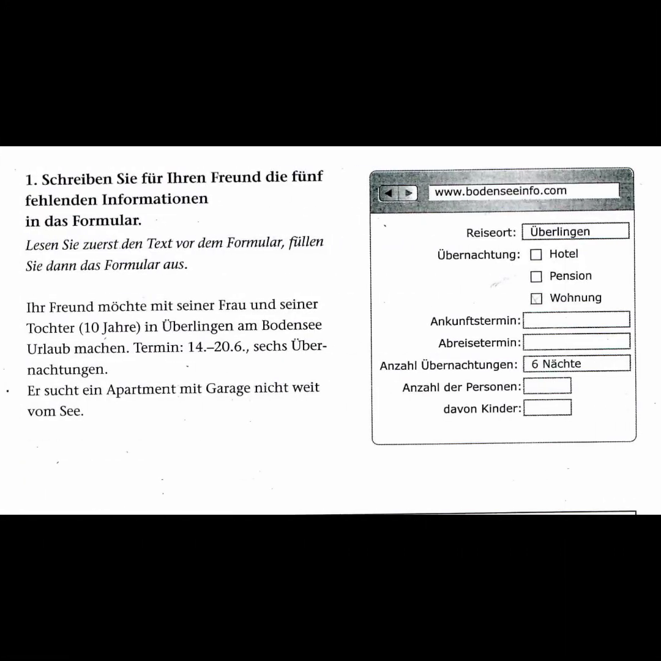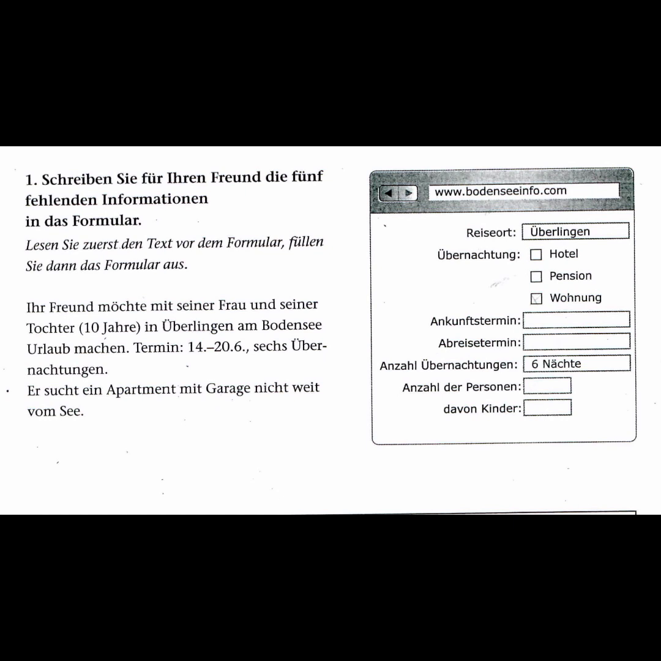Hier ist das zweite Formular. Schreiben Sie für Ihren Freund die 5 fehlenden Informationen in das Formular. So write for your friend the 5 pieces of missing information. So here is the text. Ihr Freund möchte mit seiner Frau und seiner Tochter, 10 Jahre, so your friend together with his wife and his daughter, 10 years old, in Überlingen am Bodensee Urlaub machen. They would like to go to this place, Überlingen, yeah?